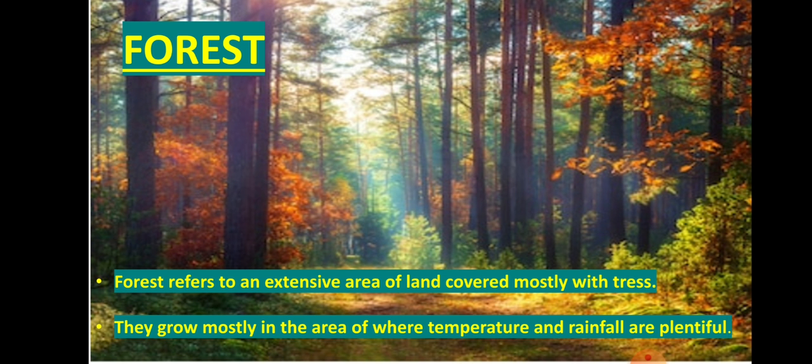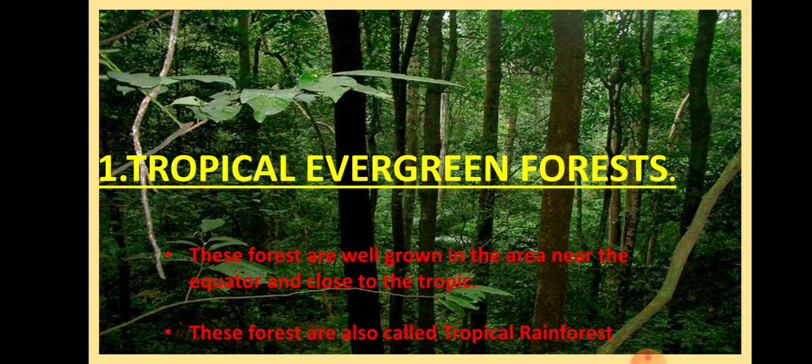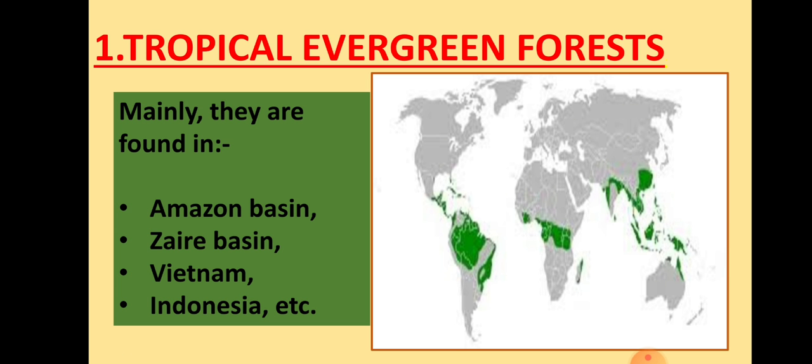Now forest. Forest refers to an extensive area of land covered mostly with trees. They grow mostly in the areas where temperature and rainfall are plentiful. The first one is tropical evergreen forest. These forests are well grown in the area near the equator and close to the tropics. These forests are also called tropical rainforest. Tropical rainforests are basically found in the Amazon basin, Zaire basin, Vietnam, Indonesia, etc.